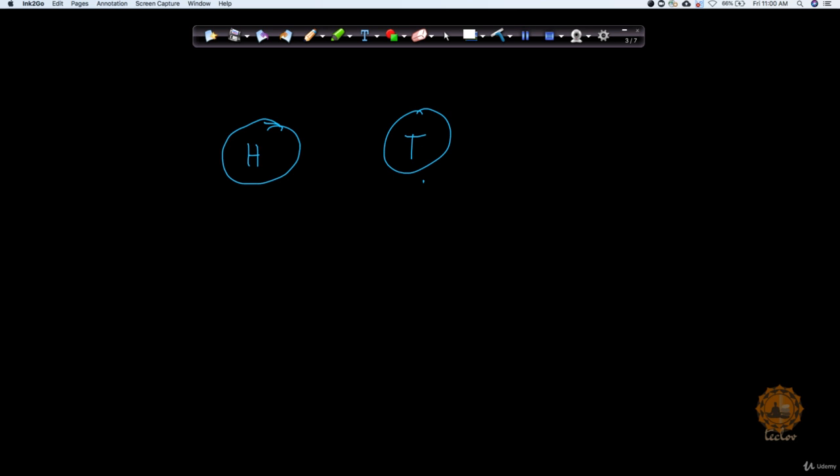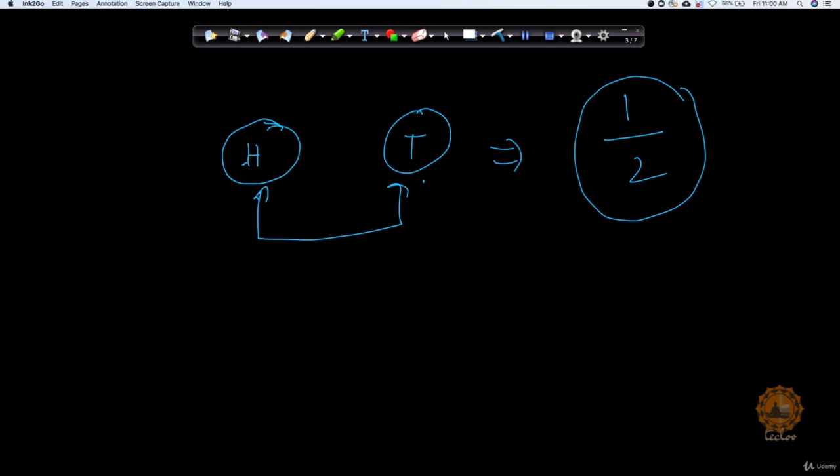Two, meaning there are two possibilities, head and tail. Out of two possibilities, only one is head. That's the reason I said there's a 50% probability. In the same way, out of two possibilities I have only one way to get tail. So I get 1 by 2.